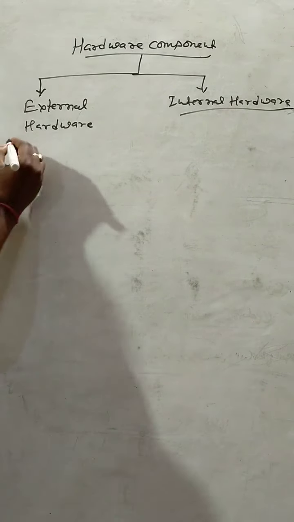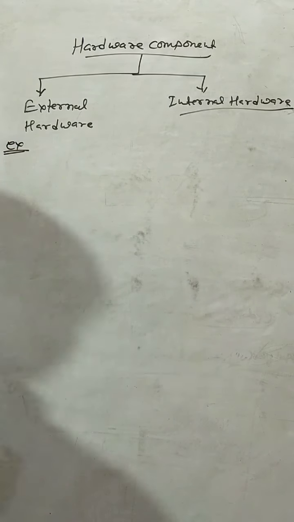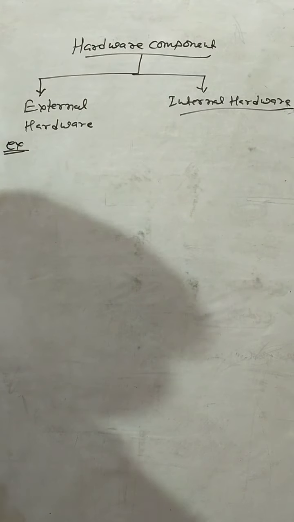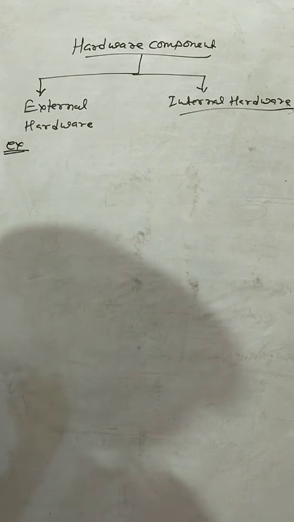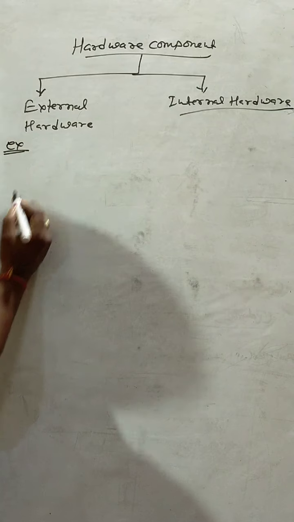External hardware is present outside of the CPU box. Outside of the CPU, central processing unit, is called the external hardware parts.